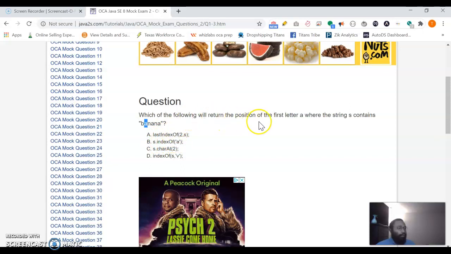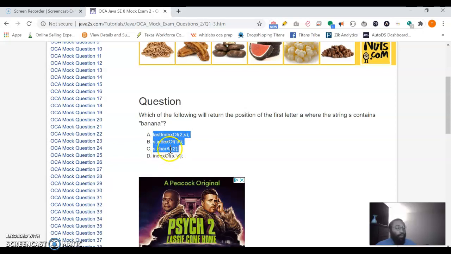So s.indexOf A. Okay, which of the following will return the position? It's looking for a method that will return the position of the first letter A. Then indexOf SV, so it's trying to access it like a hash map where it's a key and value pair. I don't believe this is correct, so we're going to rule that one out. So we have 3 answers left.